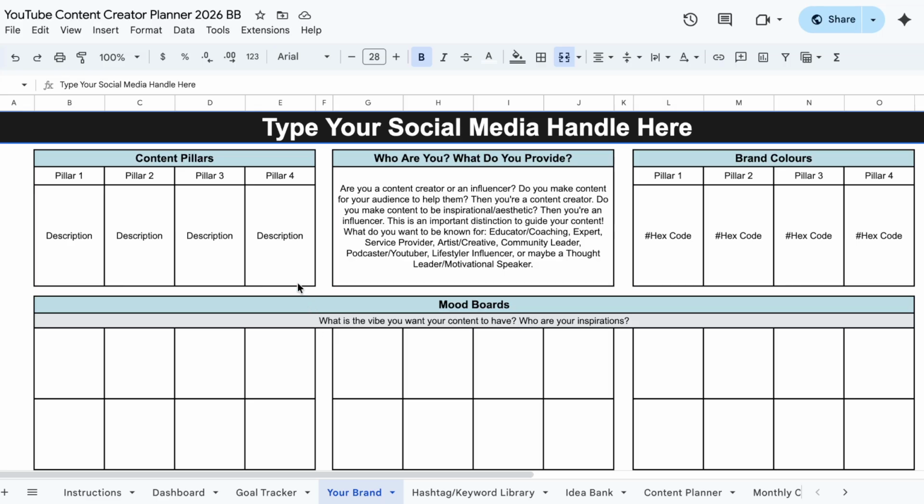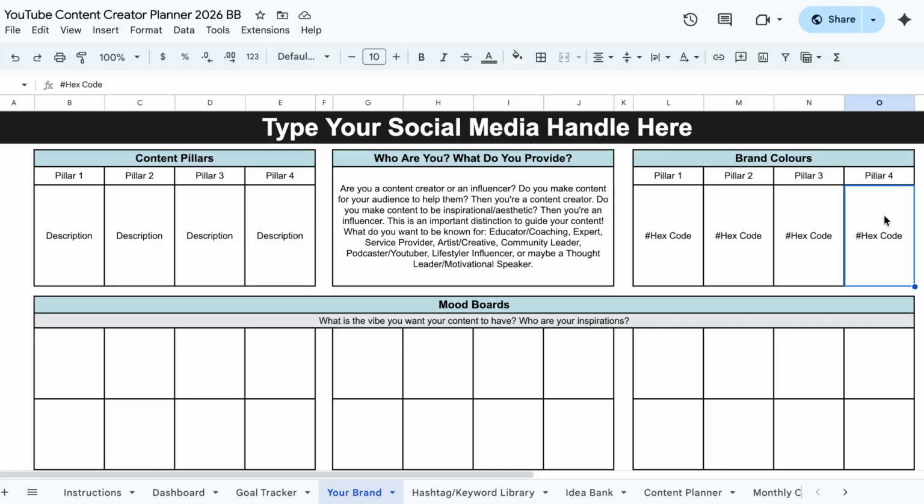So you would come in here, put in your social media handle at the top, and then your content pillars. Now, I hope you've heard about content pillars before, but it's basically the 4 main aspects you're going to talk about. So if you're a lifestyle influencer, this might be fitness, fashion, self-care, and potentially something else. Then you put a short little description in here. Whatever it is, just the 4 subjects you want to focus on. And then as you type them in here, they will actually auto-populate over here for you.